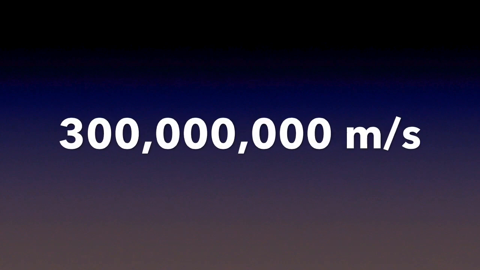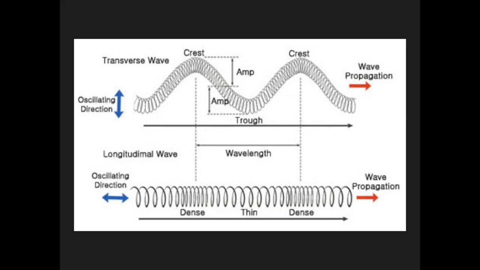The speed of sound is 243 meters per second, which is very slow compared to light, which is 300 million meters per second. Sound waves are classified as longitudinal waves. This means the vibration is parallel to the direction the wave is moving. A longitudinal wave is a mechanical wave. This means they need a medium to move through.